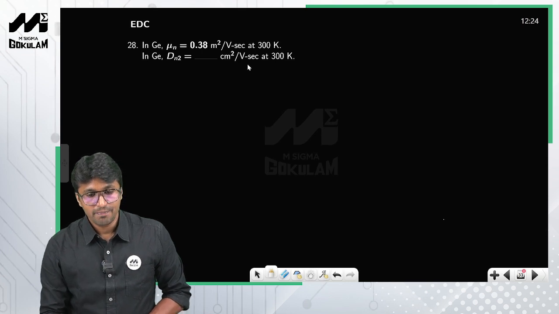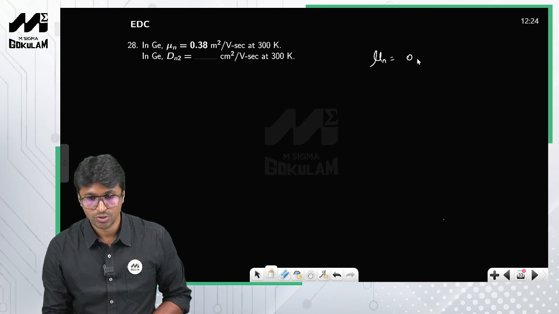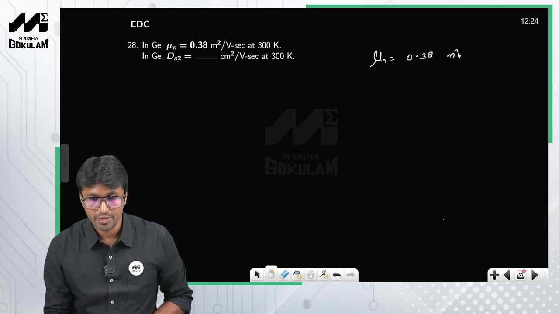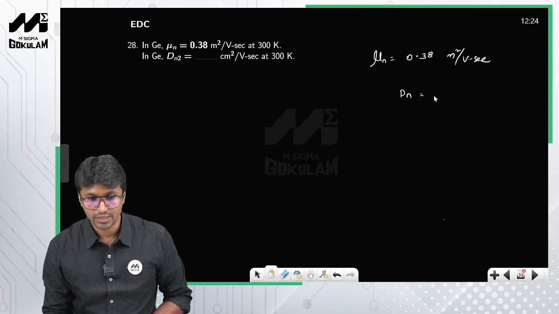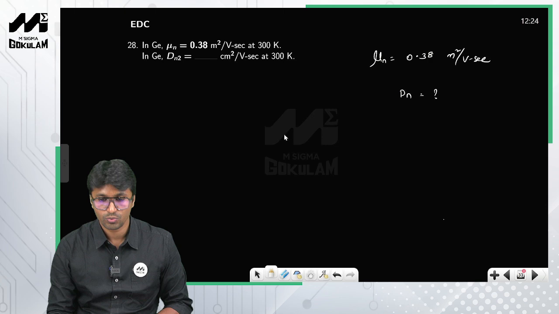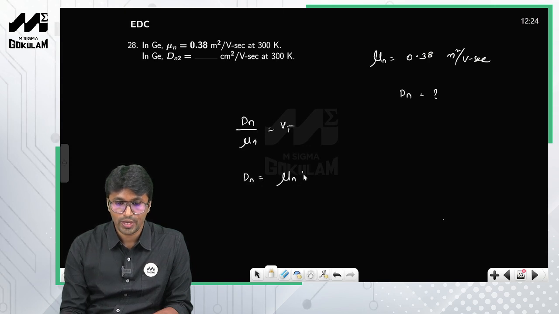So in germanium, mu n is given to you. Mobility of the electrons is given to you. So this is given as 0.38 meter square per volt second, and Dn is what you need to calculate. So you can use the Einstein's relationship. So Dn by mu n is equal to Vt, right? So Dn is equal to mu n into Vt.